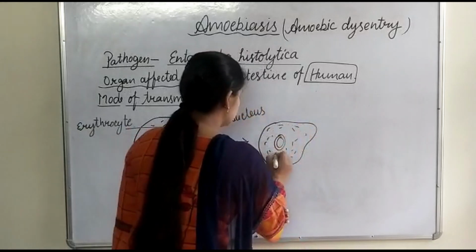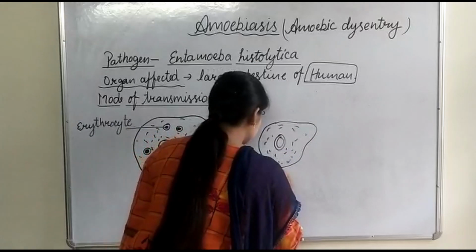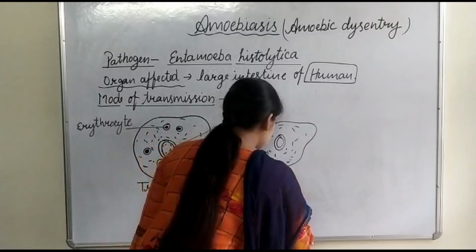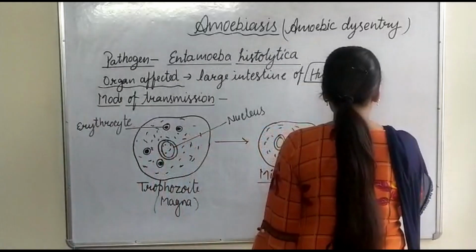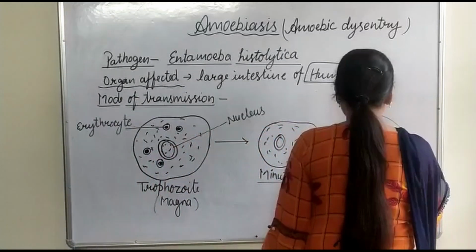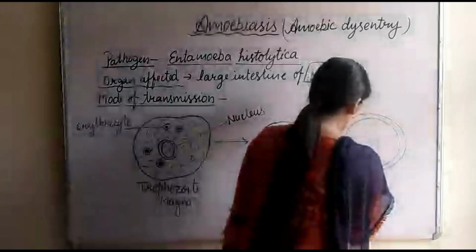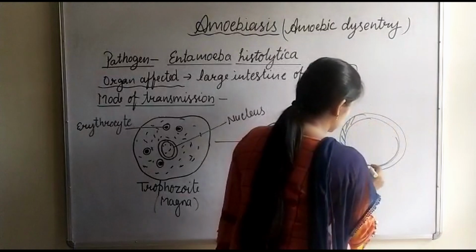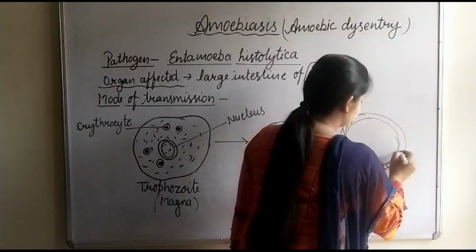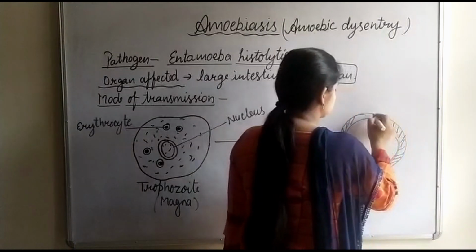It changes to minuta form. This is the minuta form. And after the minuta form, it finally converts to a cyst stage. That is the cyst. It forms a cyst.